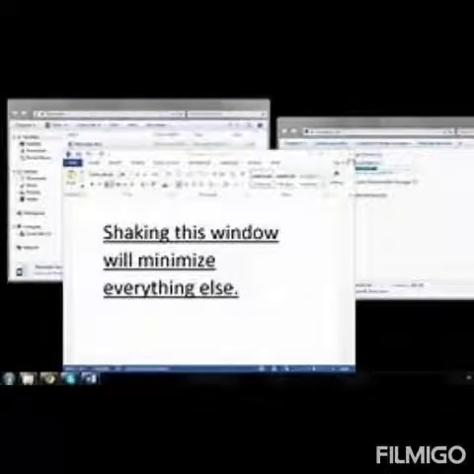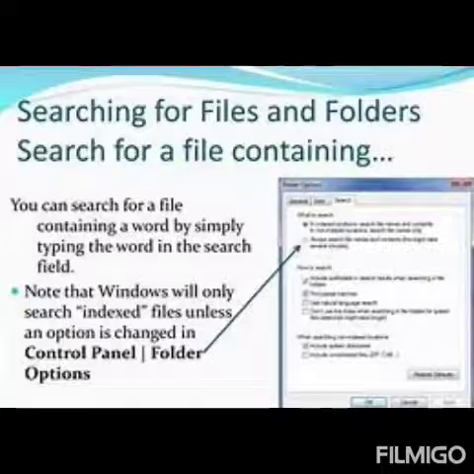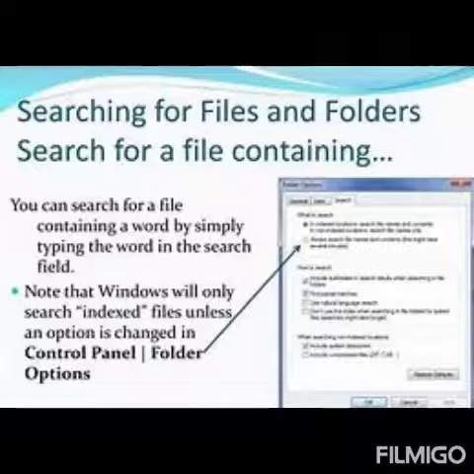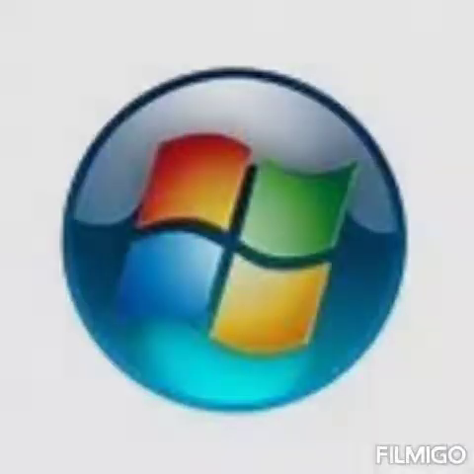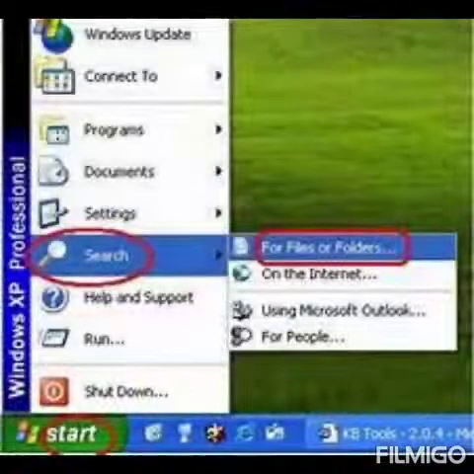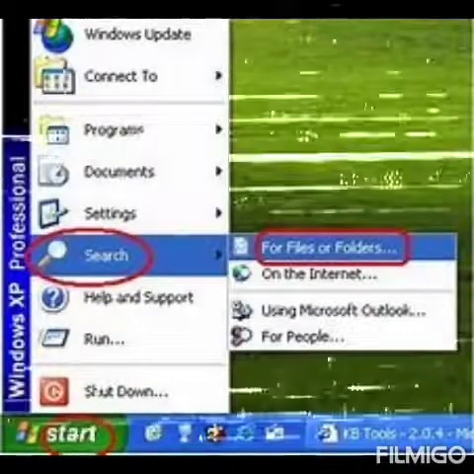Our next topic is searching for a file, folder and program. Somehow we forget where we saved a file. For that we use the search feature present in Windows 7. The steps to search a file or folder are: click on the start button, type a word in the search box, look for the desired file displayed in the list and select the file you need to open.